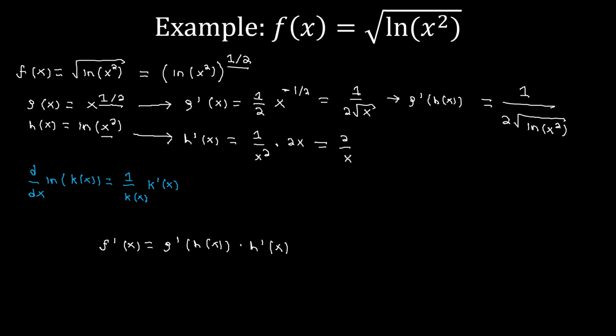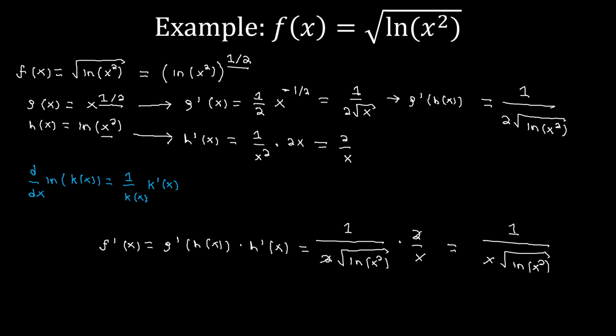So plugging in what we already found, that will give us 2 times the square root of ln of x squared, again that's under a 1 in the fraction, times 2 over x. And we find our 2's cancel, and we're left with x square root ln of x squared in our denominator, and then that's a 1 as the numerator.